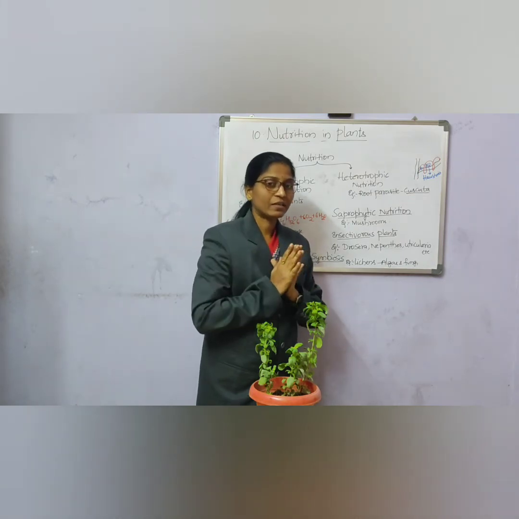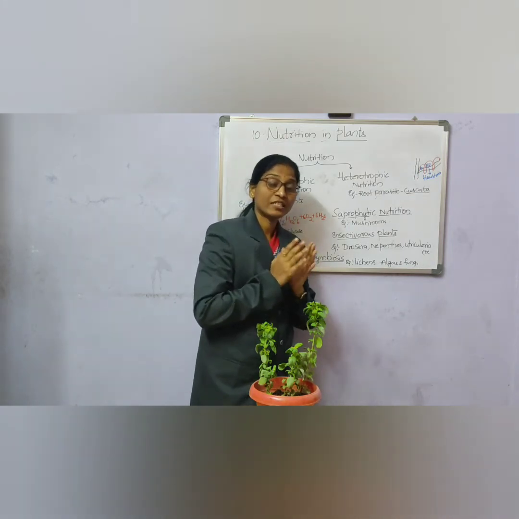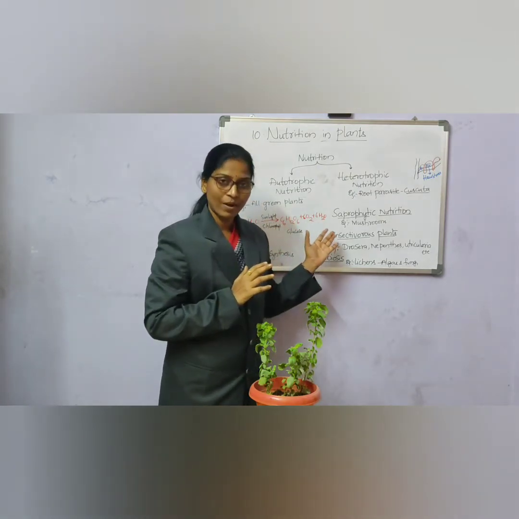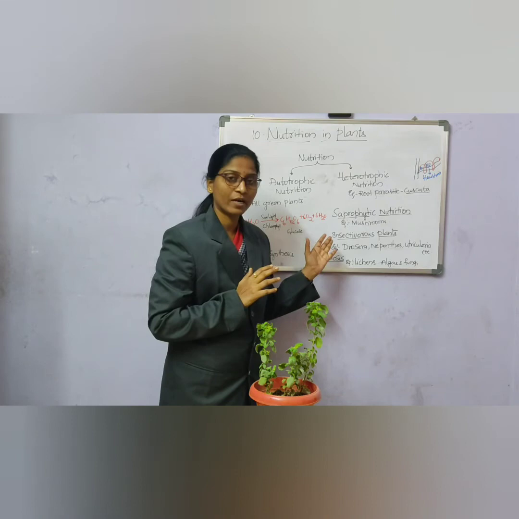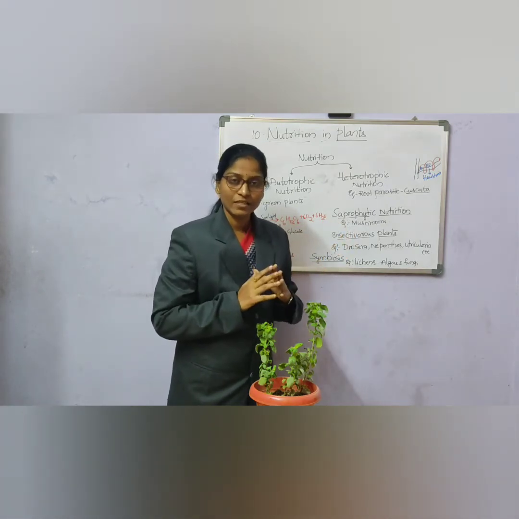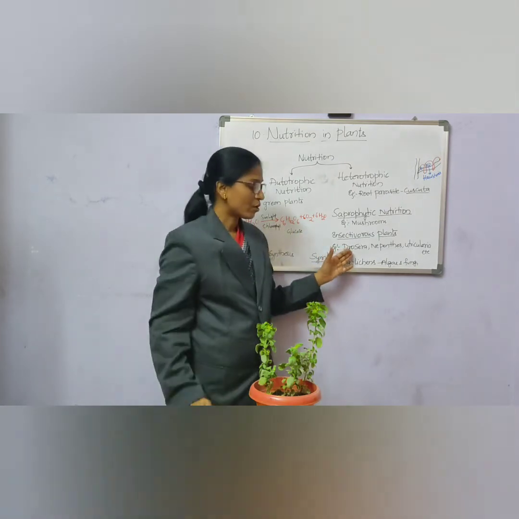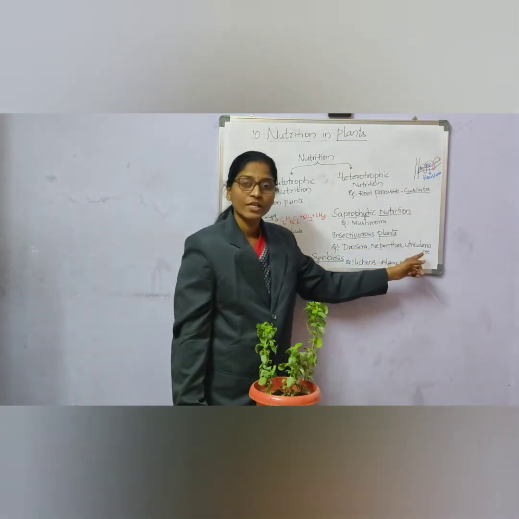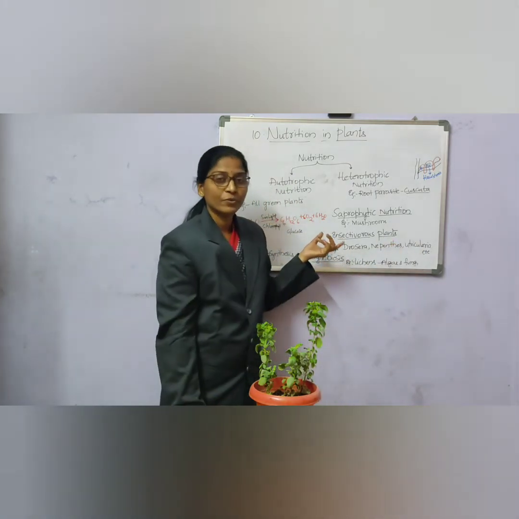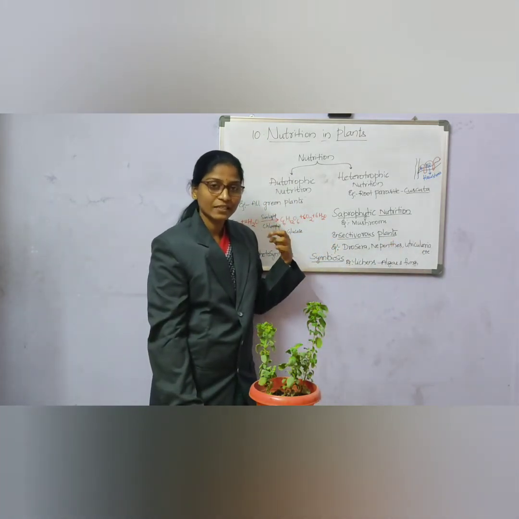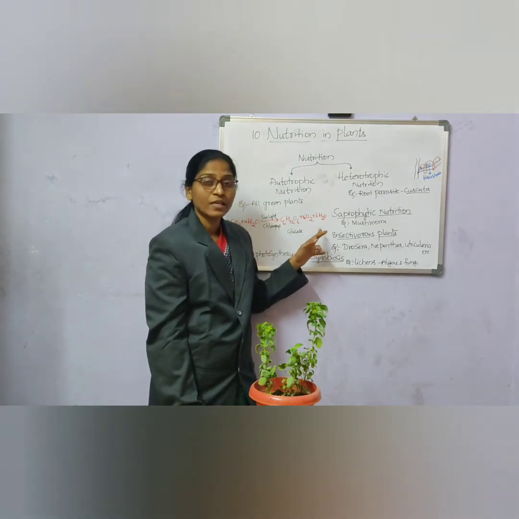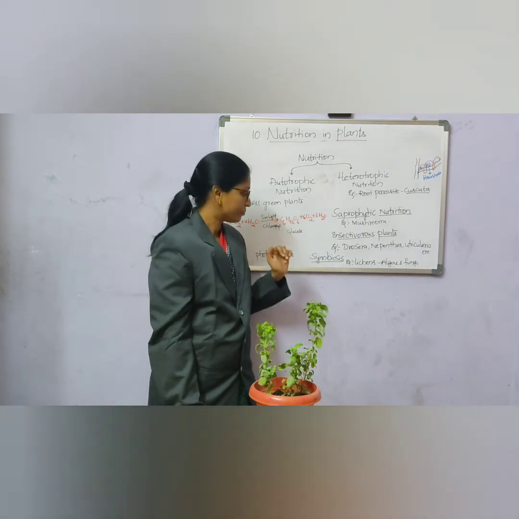Hence they are known as insectivorous plants, and they can also be called carnivorous plants as they eat insects. Examples are Drosera, Nepenthes, Utricularia, Venus flytrap, etc.